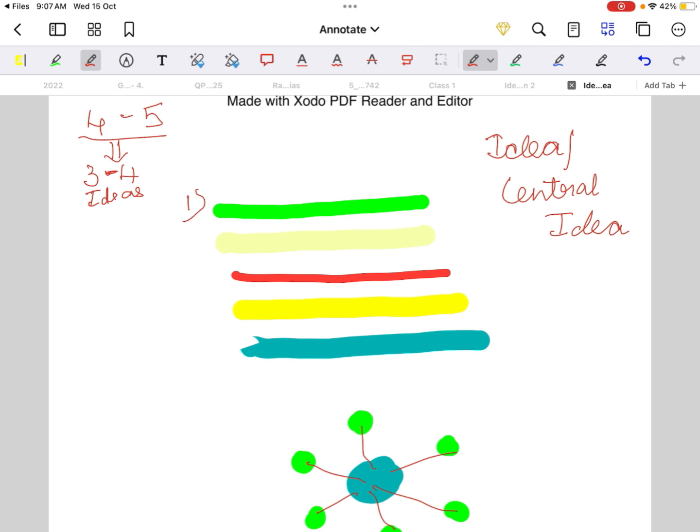Let's say this was my first idea, this is my second idea, this is my third idea in the passage, fourth idea and fifth. Idea can be any single idea inside the passage that is being spoken about. That means the idea of the passage.